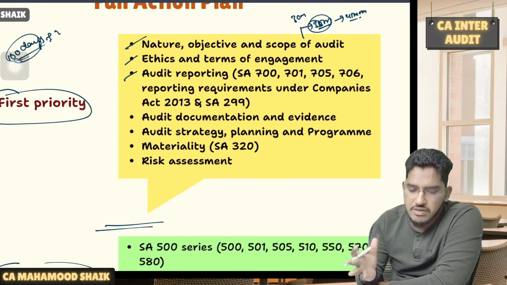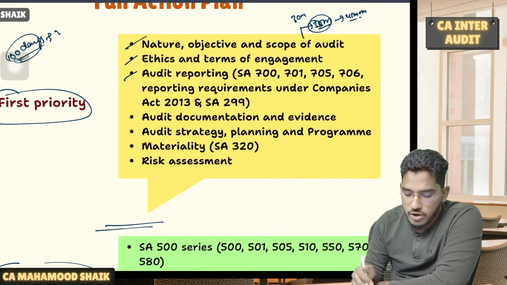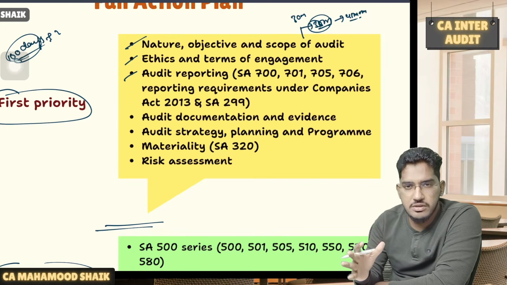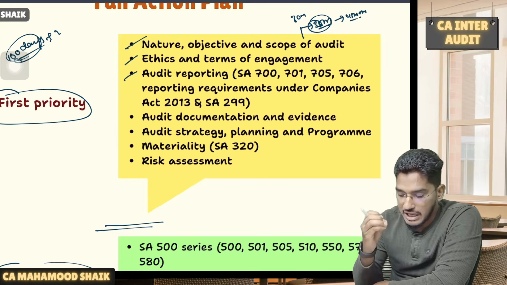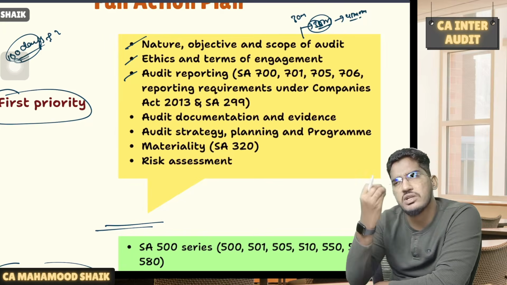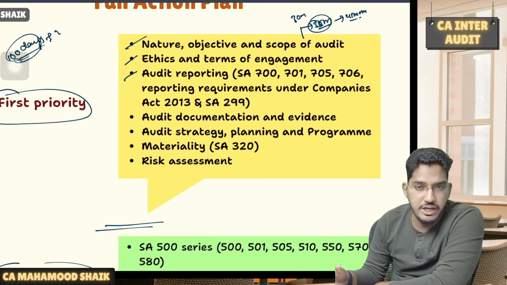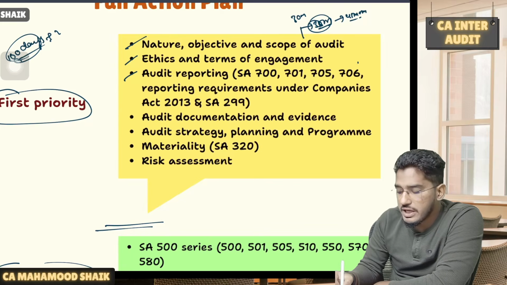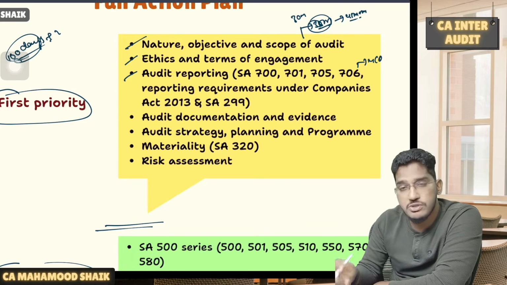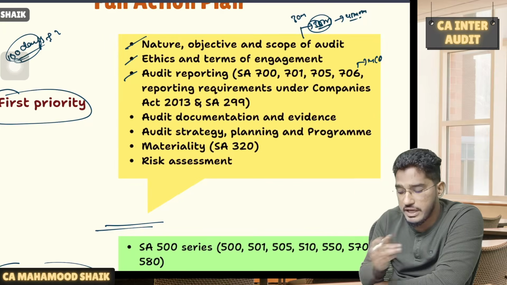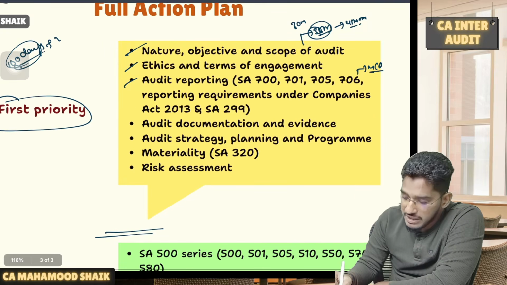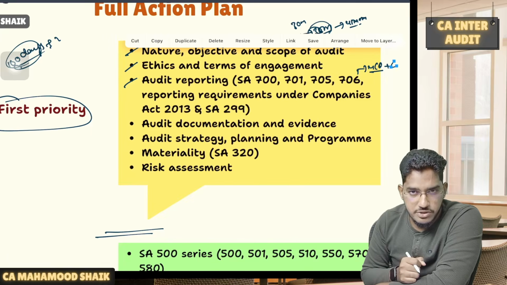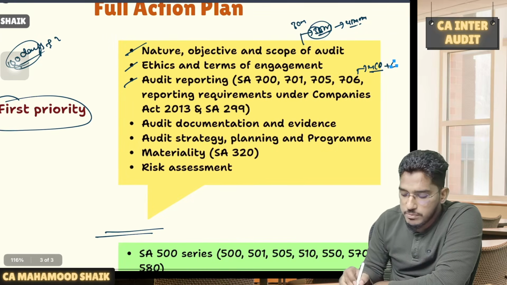Then the most interesting, the lovely chapter, audit reporting, very practical, very logical, very interesting. This chapter will make you sit for hours and you could prepare it without getting bored. So this audit reporting chapter is very, very important, even for the MCQs. In the recent MCQs, they have tested a good weightage from this chapter. From the MCQ perspective and the descriptive perspective, it is very important from the examination perspective. So go with the audit reporting chapter.